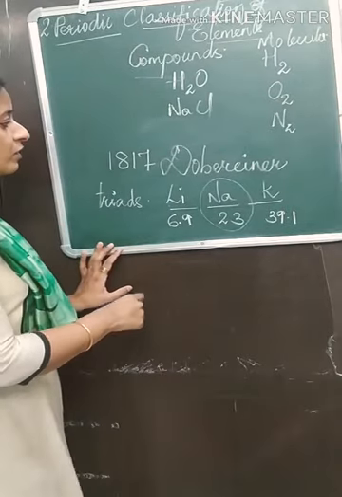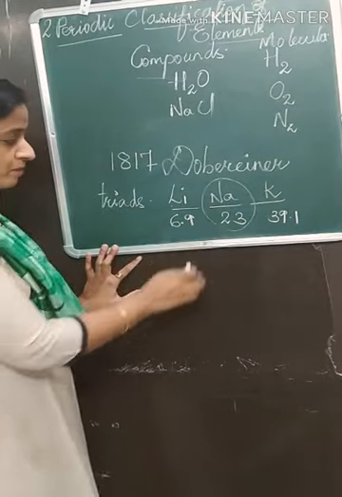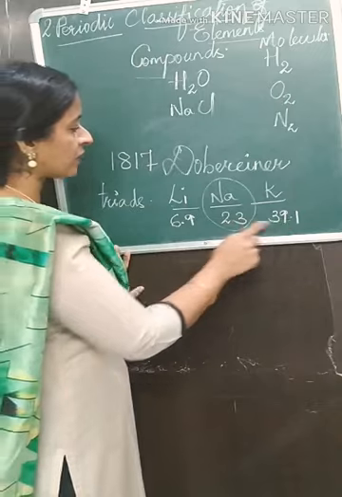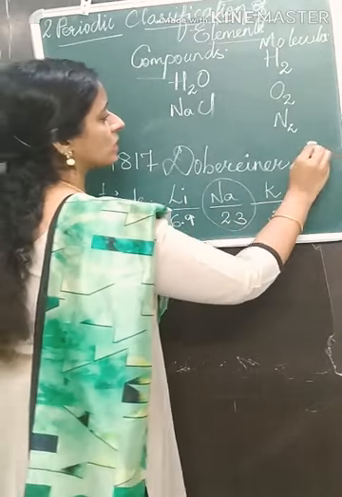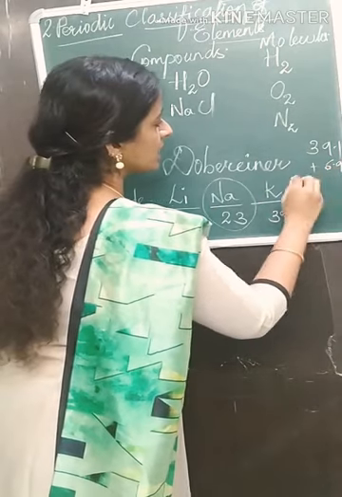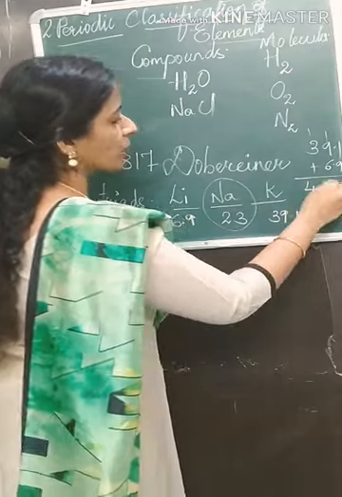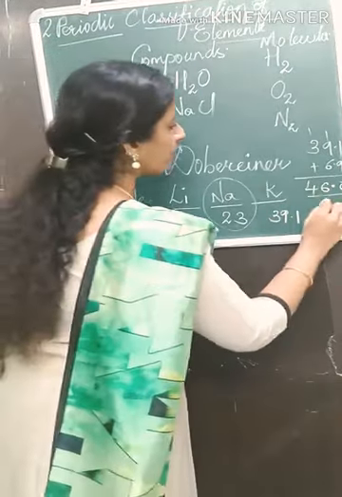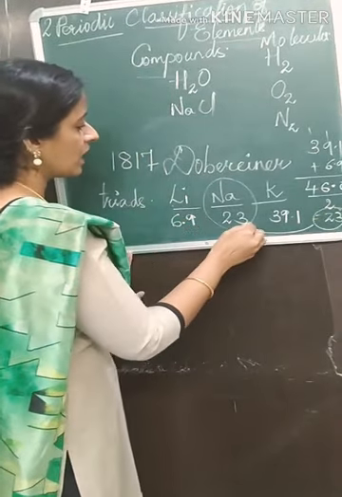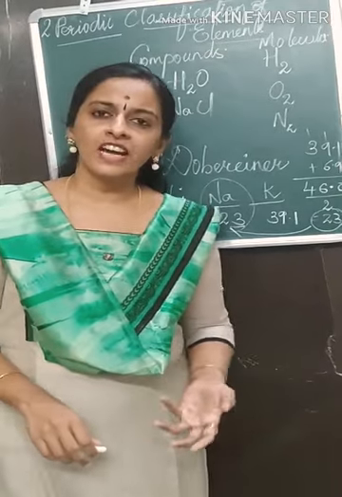Let us try this calculation. The atomic mass of the middle element, sodium, is 23. You will get this 23 if you take the average of the first and the third element. Just see, 39.1 plus 6.9 is equal to 46.0. Average means you divide by 2. So you get 23, which was the atomic mass of sodium. So what are Dobereiner's triads?